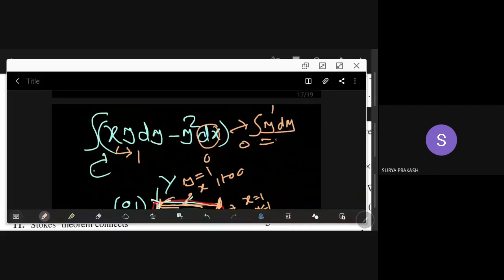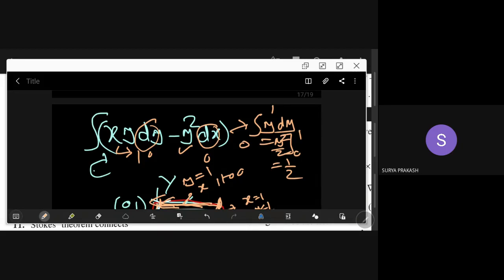So what is the answer here? Y square by 2 from 0 to 1, so 1 by 2. If you come to this side, y is 1, so dy becomes 0.